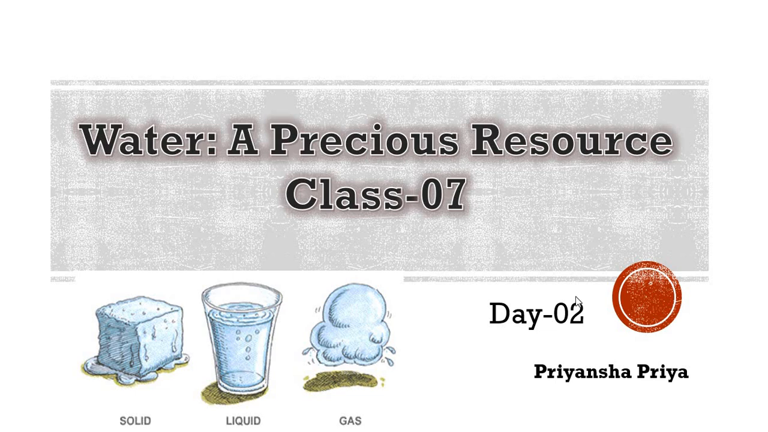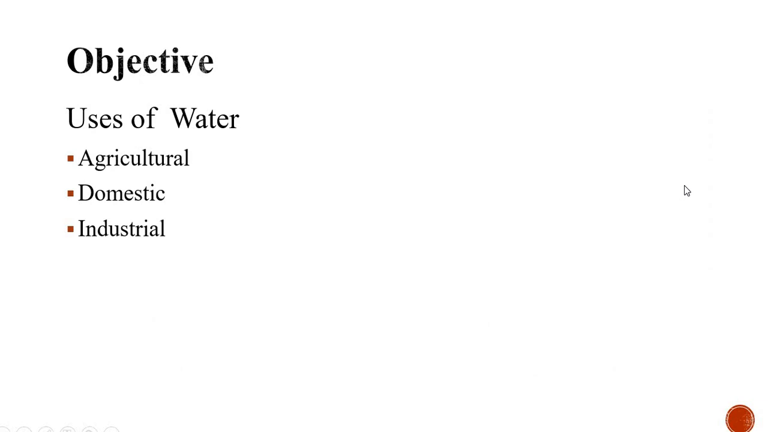Hello students, we are studying this chapter, Water, a Precious Resource, and in the last class we studied about forms of water and the water cycle. Now in this class we are going to study about uses of water, in which we will see how water is used in agriculture, domestic and industrial ways. So let's begin this session.